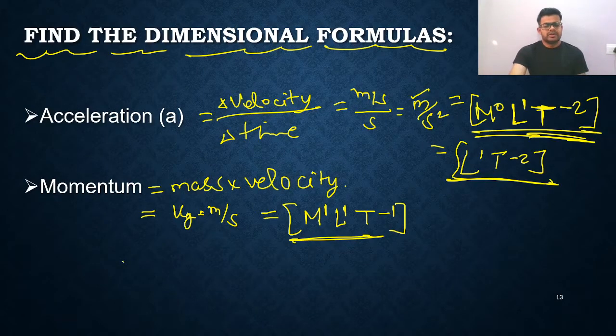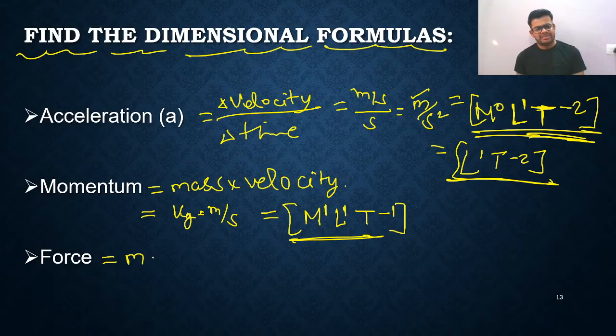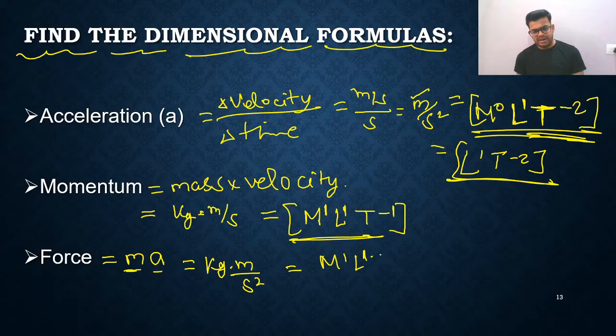Next, I'll talk about force. Force F is equal to ma, mass into acceleration. How to write its unit? Mass means kg, and the unit of acceleration is meter per second square. You can write it like this: M1 L1 T minus 2. Why? Because second is raised to 2 but it is in the denominator, so it comes up with negative power. M1 because kg raised to 1, L1 means meter raised to 1, and 1 by s square means T raised to minus 2.